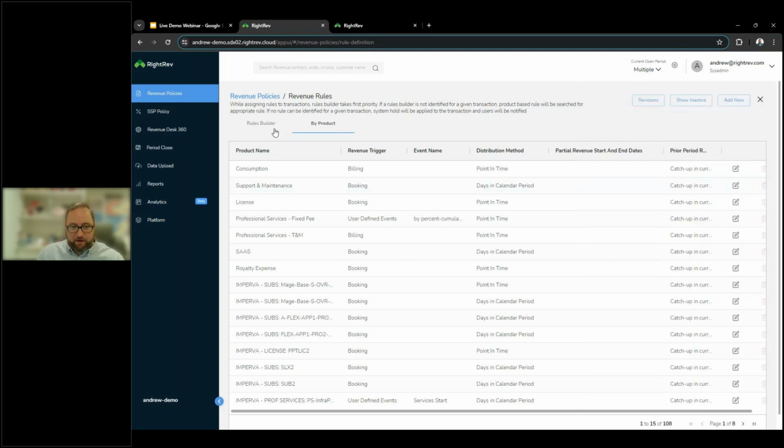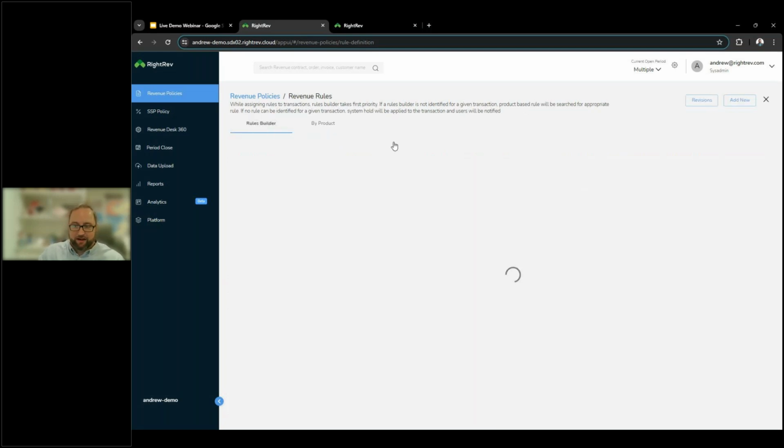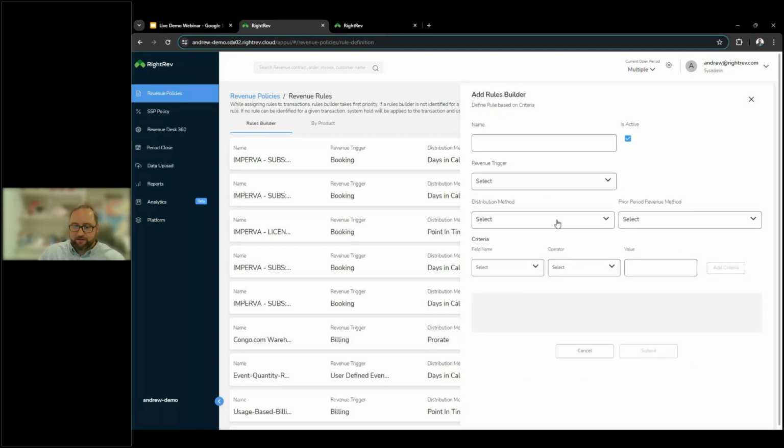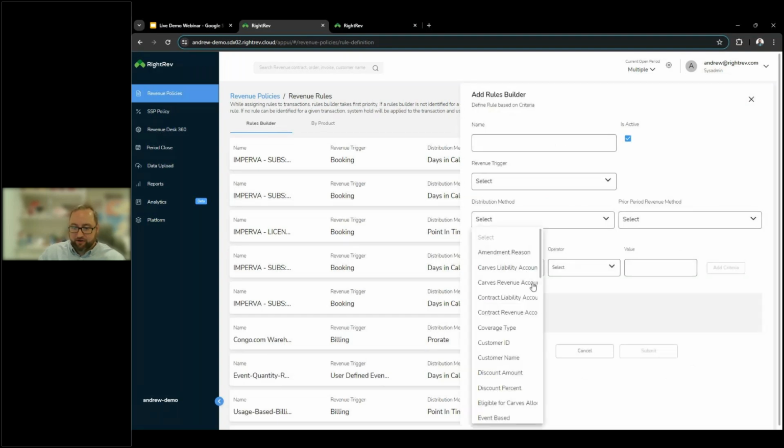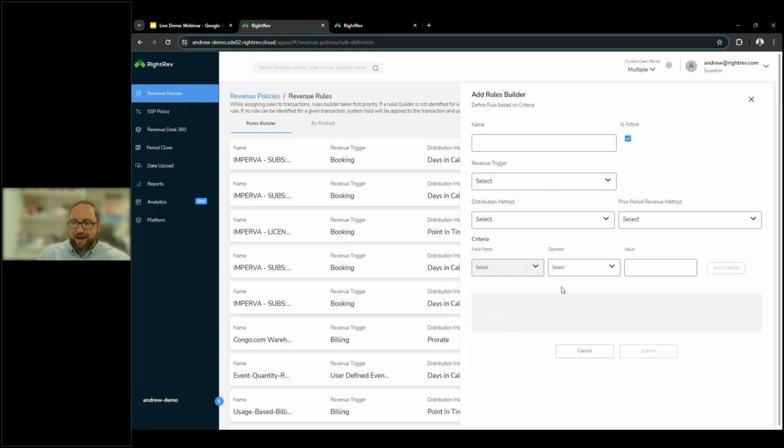So that's our product by product revenue rule policy builder. We also have this concept called rules builder. This is essentially an override process that allows us to pick and choose specific criteria. So we know that not every scenario is always going to be treated the exact same for every single product. Every single business might have their own unique use cases, whatever that may be. You can define those unique use cases here.